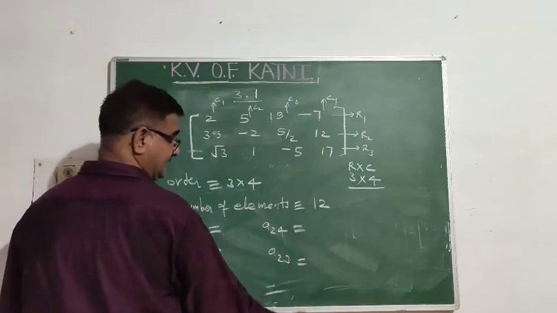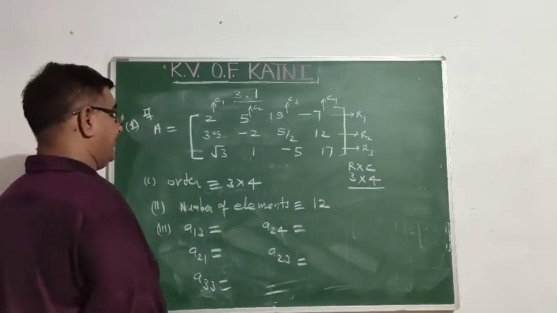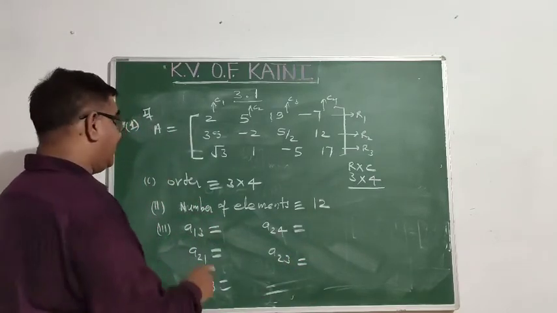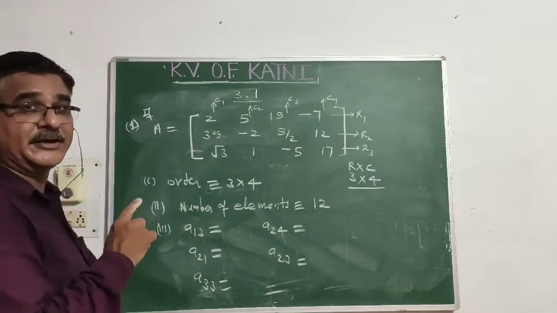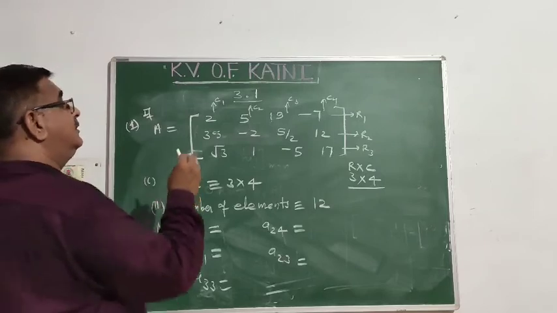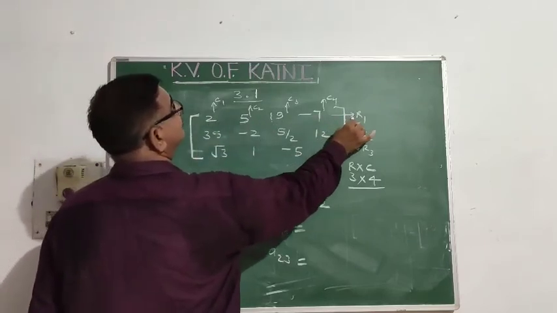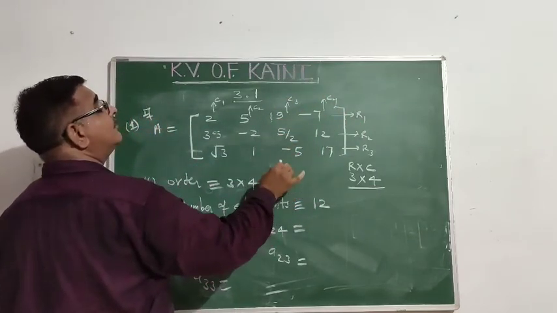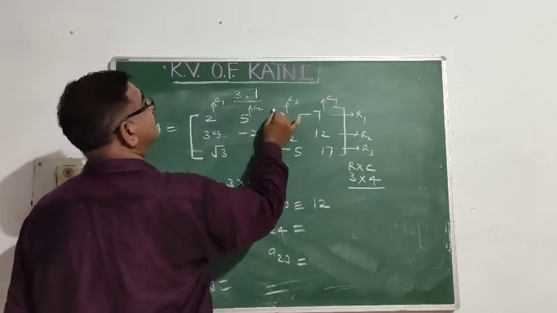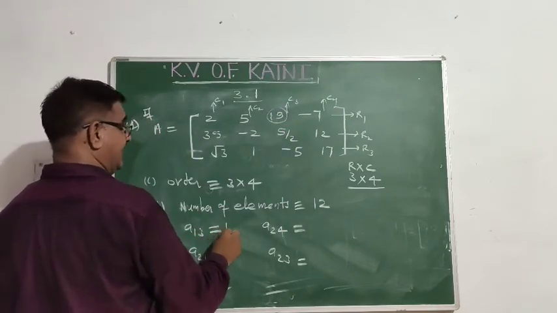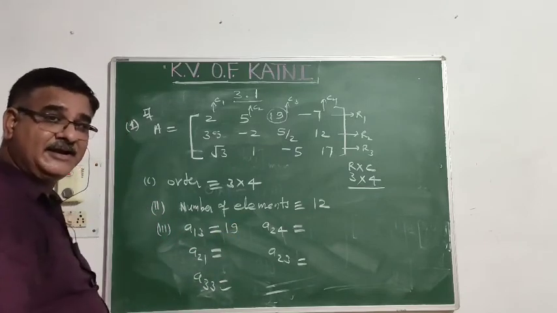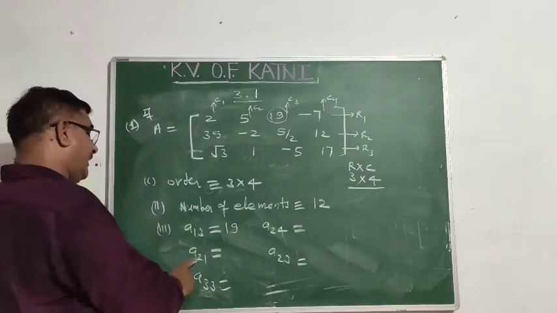See, these are some specific elements. A13, first row, third column. Can you identify the position? This is the first row and this is the third column. Where do first row and third column intersect? At this point. This is 19. Understand? Try to write A21.